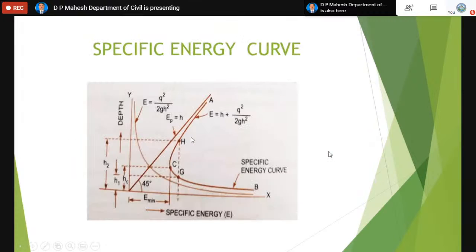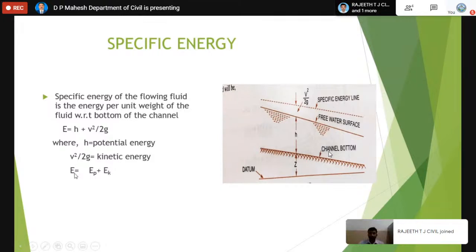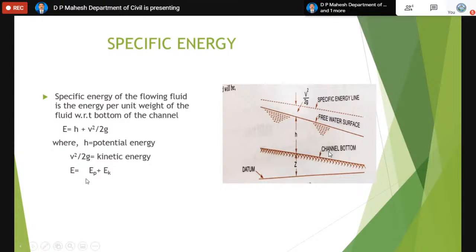Now coming to the specific energy curve. This curve speaks everything in the channel flow. In the previous slide, E is the specific energy, which is H plus V square by 2g, where H is equal to EP, the potential energy, and V square by 2g equals EK, the kinetic energy. So E equals specific energy, which is the sum of 2 energies, potential energy and kinetic energy.